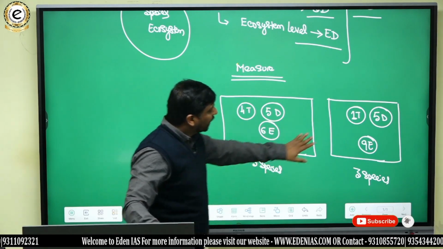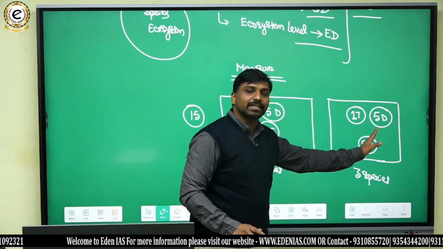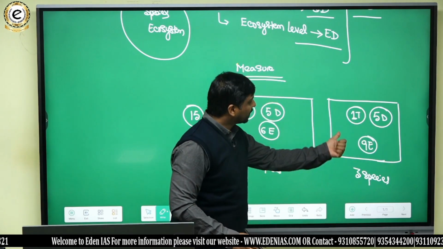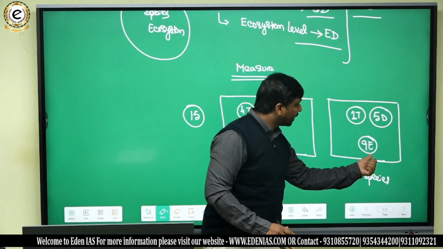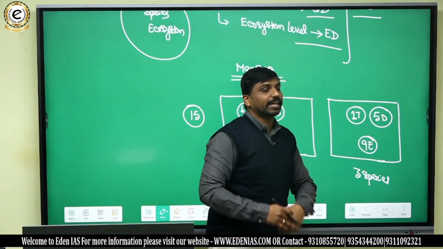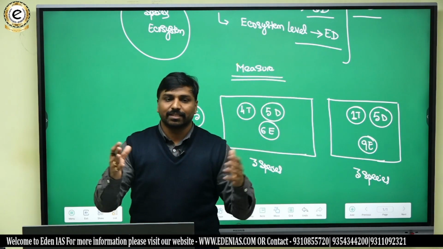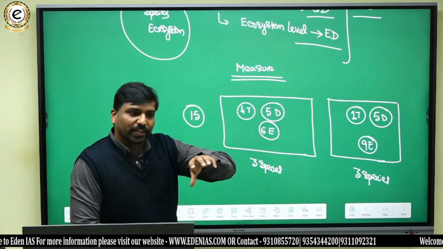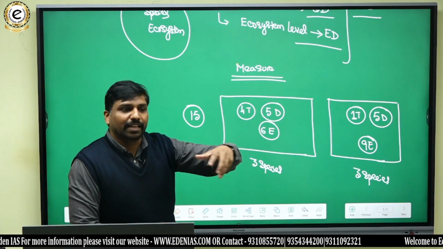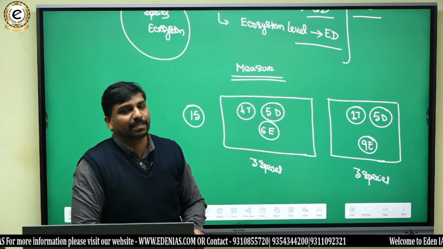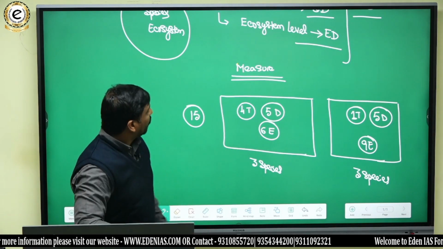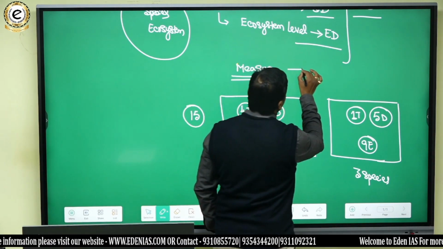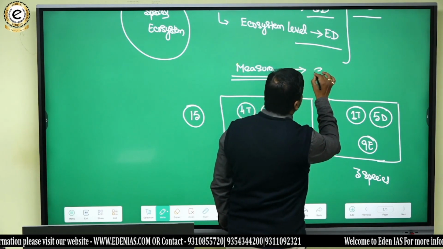And here the species evenness is very less, because only 1 tiger is there, and 9 elephants are there, and 5 deers are there. So there is no evenness in the ecosystem. Based on such evenness of the animals or species present in a region, one way of measuring biodiversity is species